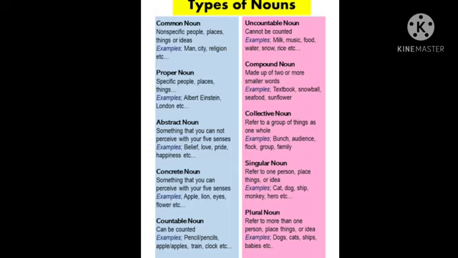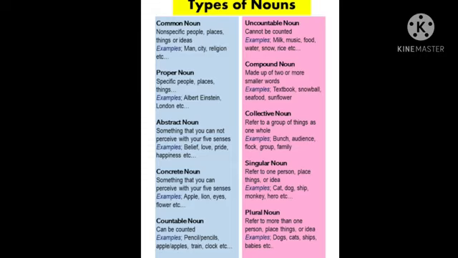Then again we have some more divisions, and they are the countable noun and uncountable noun. Okay, we will focus on that one. Countable noun means that can be counted. Like, imagine I am giving you 10 chocolates, 10 Dairy Milks I am giving to you. Then you can count it. That is called a countable noun. That chocolate is a countable noun. If you are having 2 pens, that is again a countable noun.